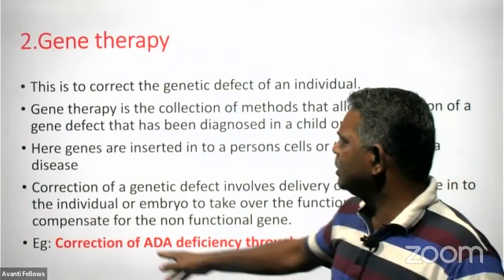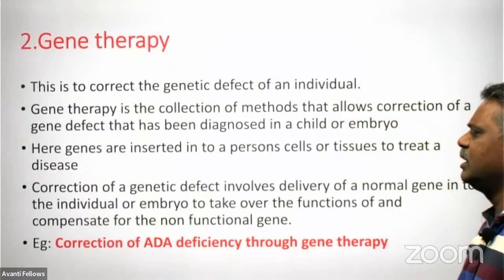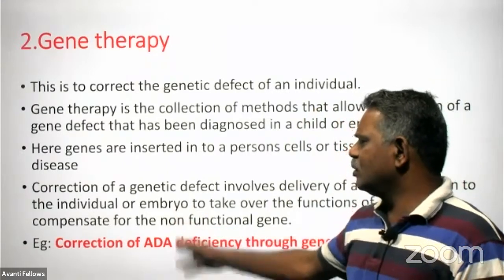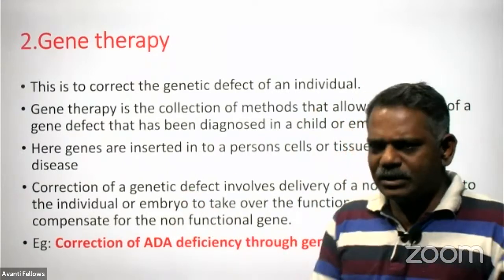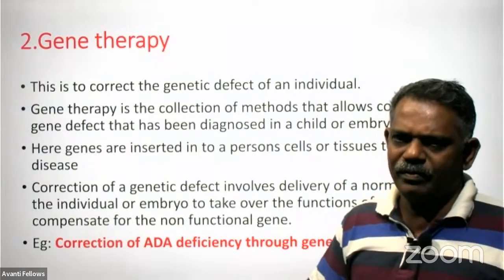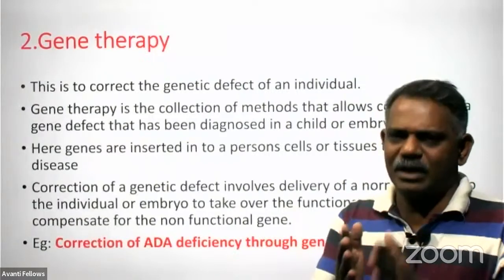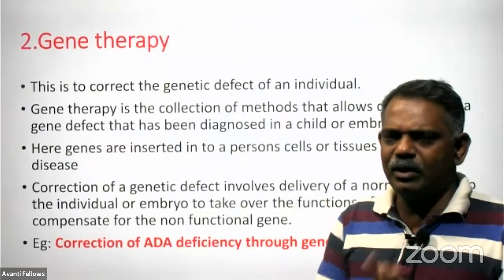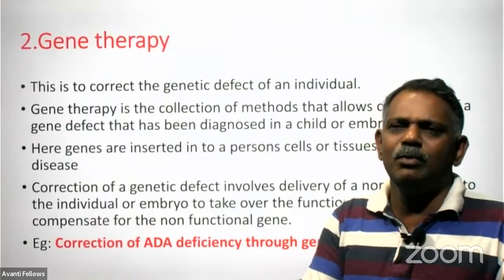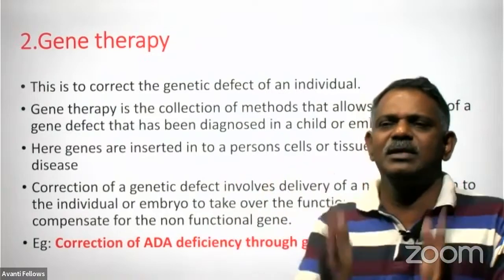And one example mentioned in the textbook is the deficiency of ADA, the adenosine deaminase enzyme. We will go through it. So ADA is the adenosine deaminase enzyme. This enzyme is very much required for the immunity of the individual. It is produced by the lymphocytes called T lymphocytes only. Adenosine deaminase enzyme is responsible for the immune response in the body of an individual, and normally this enzyme is produced by the T lymphocytes.